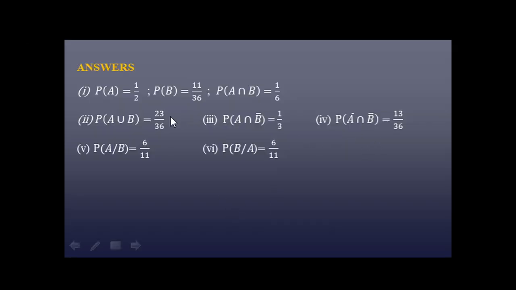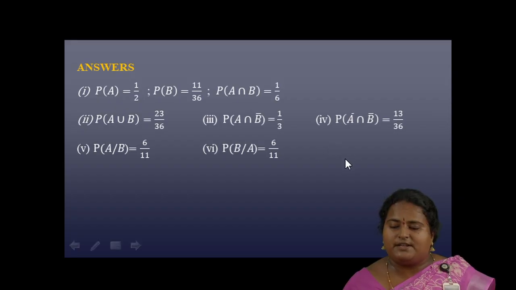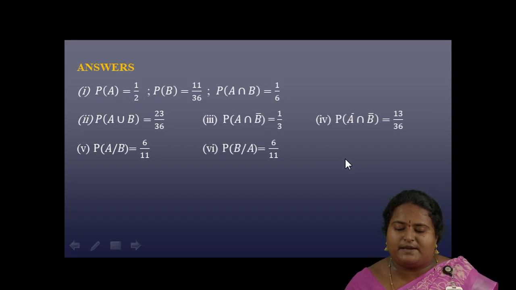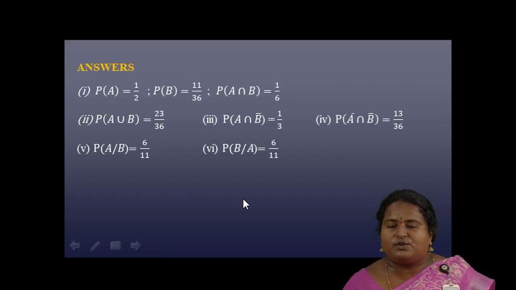P of A 1 by 2, P of B 11 by 36, P of A intersection B 1 by 6, P of A union B 23 by 36, P of A intersection B bar 1 by 3, P of A bar intersection B bar 13 by 36, P of A given B 6 by 11, and then P of B given A is also 6 by 11.